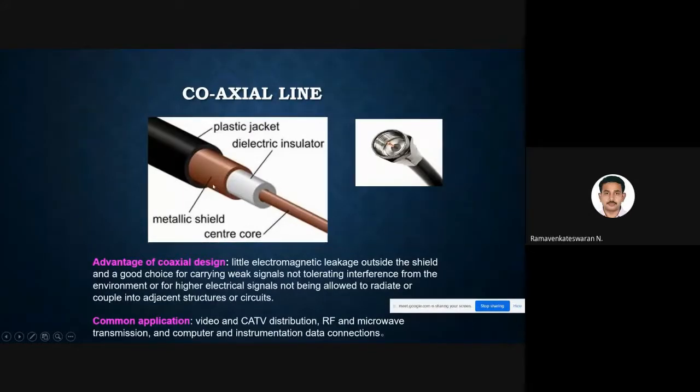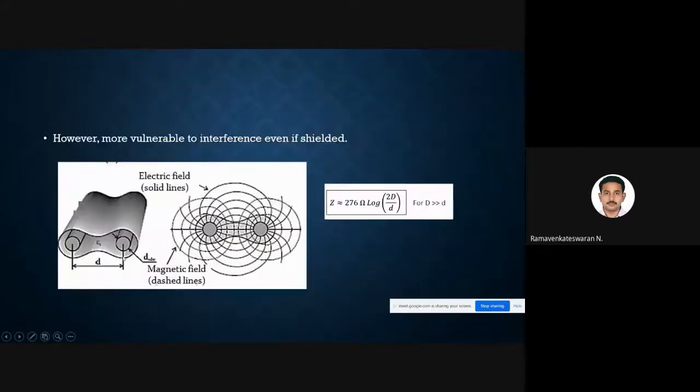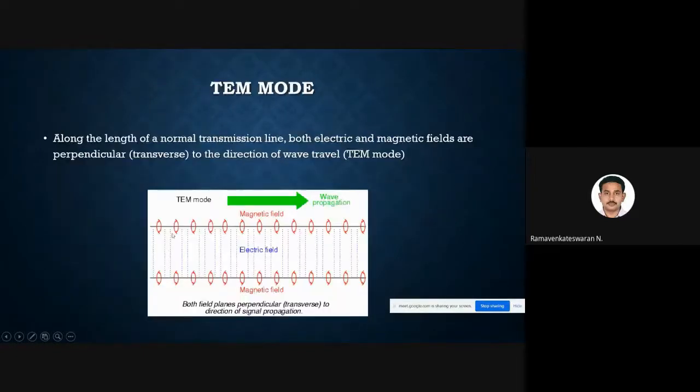Because when the frequency gets higher, these two wire lines will create a problem. If you see the two wires, the TM modes will propagate, and you can see that between the two lines there is an electric field, the blue color, and surrounding the wires is the magnetic field. This is the way two wire lines, and typically all transmission lines, work.